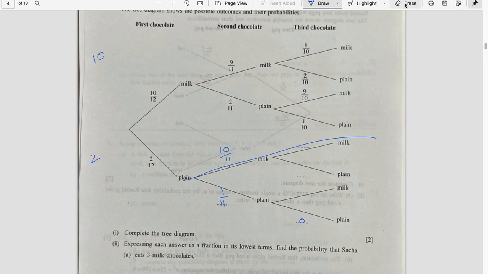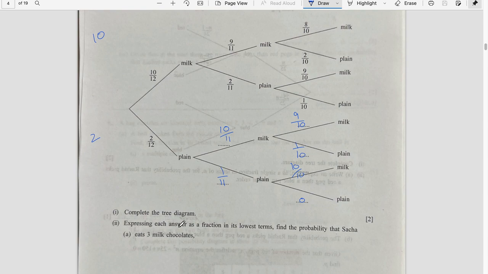So filling this line first. We've already taken 1 milk chocolate, so 9 are left and the total reduces. When we talk about the plain, 2, 1 is already taken, 1 by 10. Milk chocolate, none of them are taken before, so they are still 10 out of 10, or you may write it as 1.